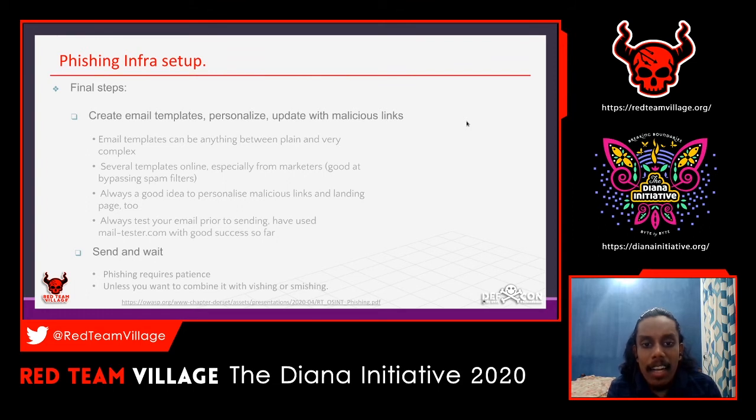Unless you want to combine it with vishing or smishing, which you can do. You send a mail to the particular target, and you call them and say, for example, that you are calling from an ABC insurance, and that you have sent a particular claim form, or that you got selected for the minister's relief fund, and you are supposed to fill those documents before a date. The attacker says a date that you have to follow.